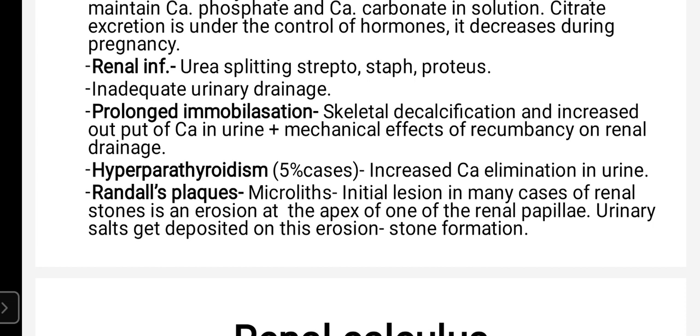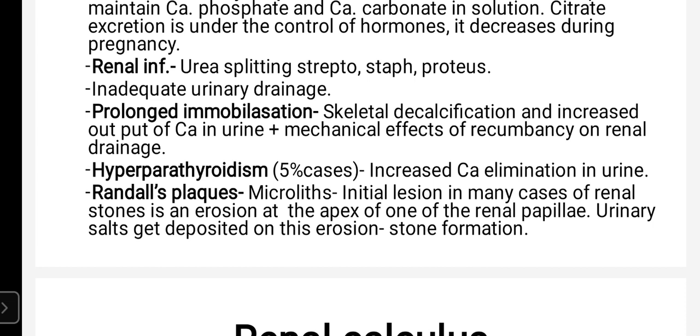And also there is one more point, that is lying down posture or recumbency will have a mechanical effect on renal drainage, and that's why there are more chances of stone formation.